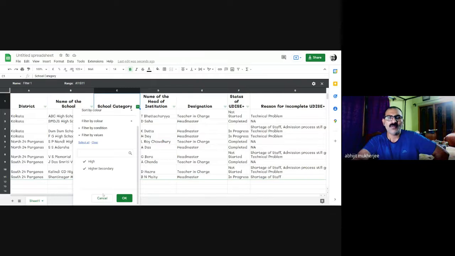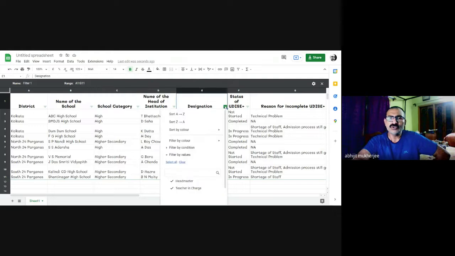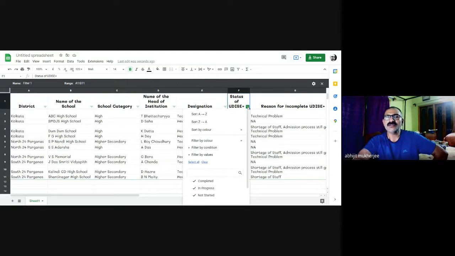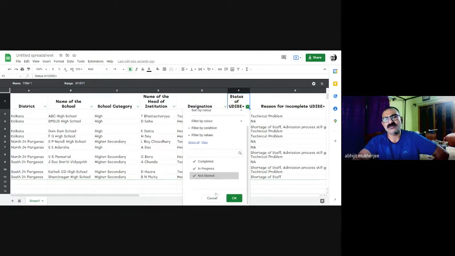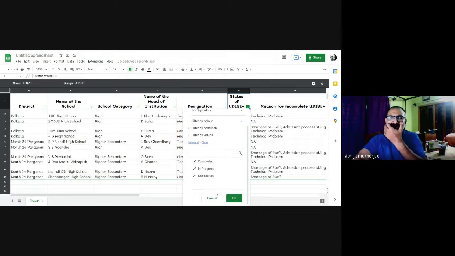I have two categories of heads of institutions, headmasters and teacher in charges. Status of UDIs, there are three categories: completed, in progress, not started. All are shown here.